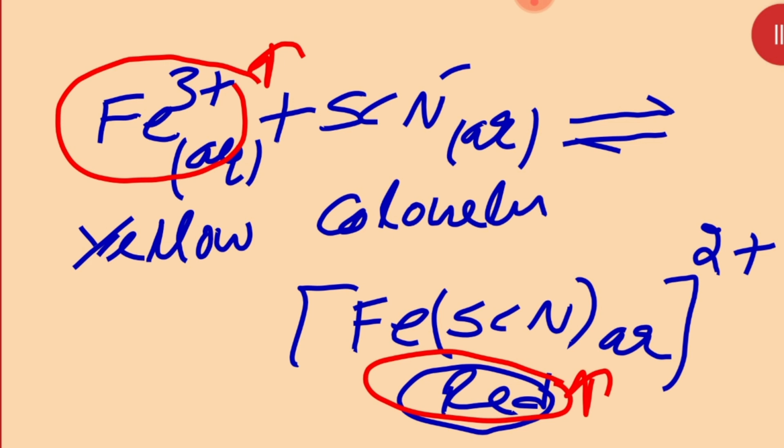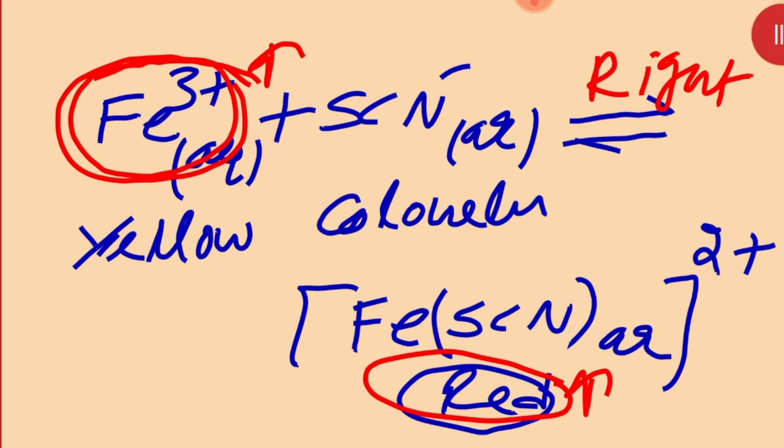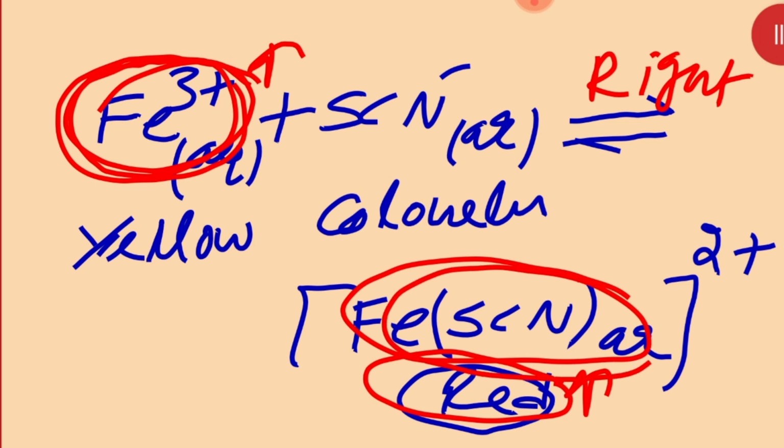So it means the equilibrium will shift towards the right. मेरी बात समझ आई आपको? मैंने कैसे प्रूव किया कि we are adding more amount of Fe3+ ion, then the intensity of red color will increase. Similarly, if we add a small amount of iron thiocyanate, meaning this product, then the intensity of red color in the equilibrium mixture will start to decrease. बात समझ आई?